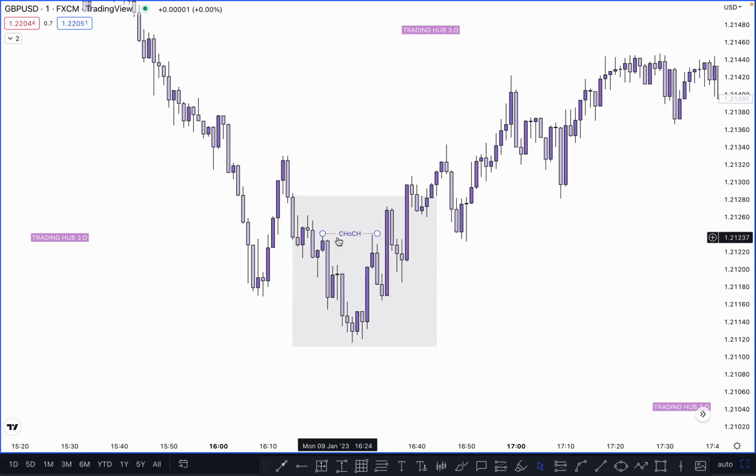So after this change of character, you have to wait for a complete change of character. In this case, if price candle closes above it, then this is one. So this one is also a change of character. If it does not close above it and just sweeps the high, this one also counts as a change of character, and there is no need for a candle close in a lower time frame to confirm a change of character.